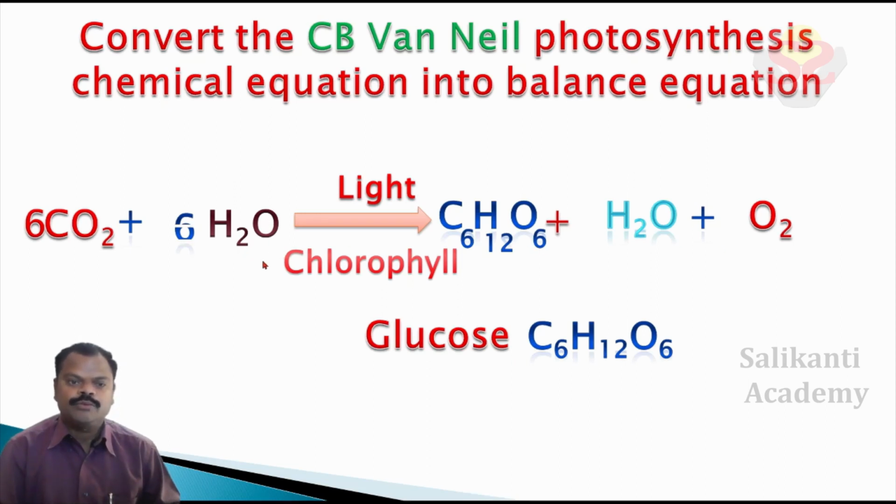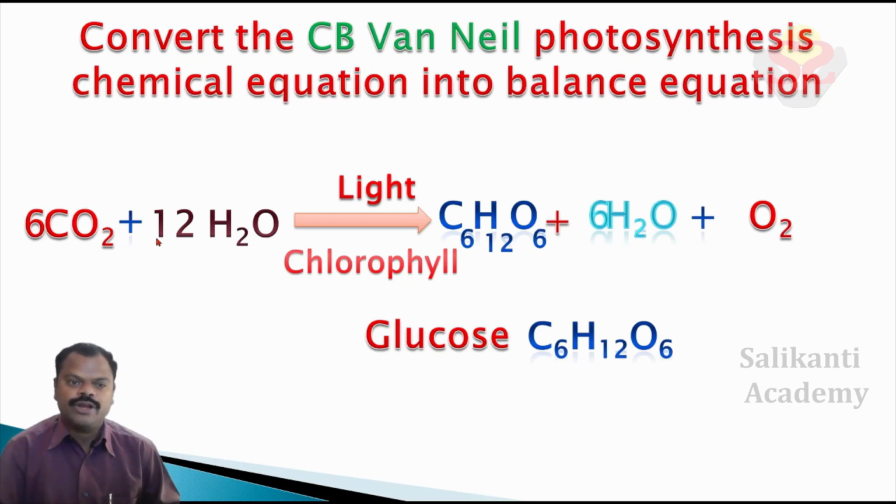So we put 12 here. After putting 12 here, we will get 24 hydrogen atoms in reactants. In products, 14 hydrogen atoms only are there. So for balancing these hydrogen atoms, we write 6 here. Now hydrogen atoms became balanced.